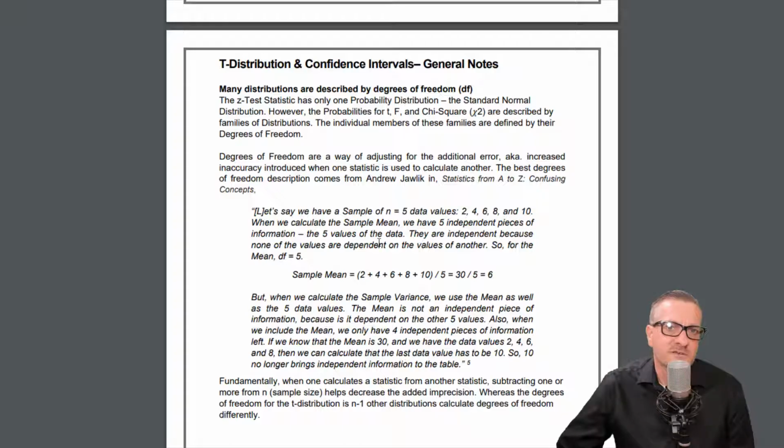So we have to decrease our n by 1, and that is essentially one of the ways of explaining why we subtract, why we have n minus 1. And if you look at the standard deviation calculations, you'll see the n minus 1. So it's the same exact thing, and it's the same reason, because with the sample standard deviation, we are introducing a little bit of a lack of precision in the calculation.